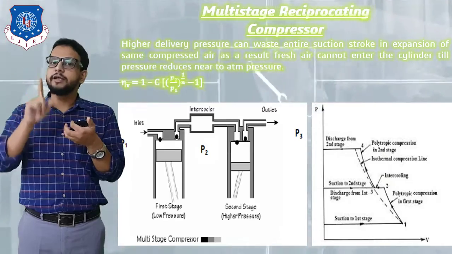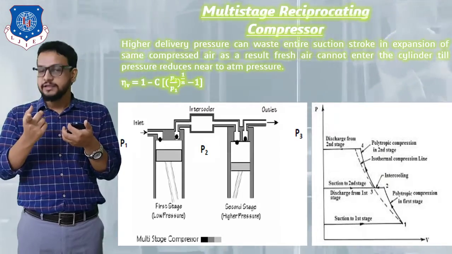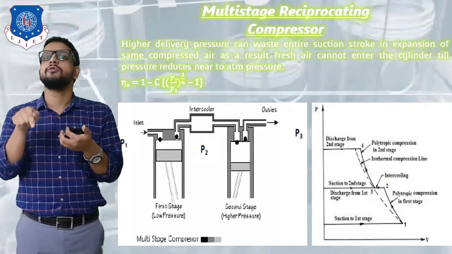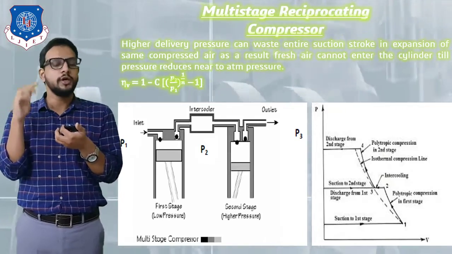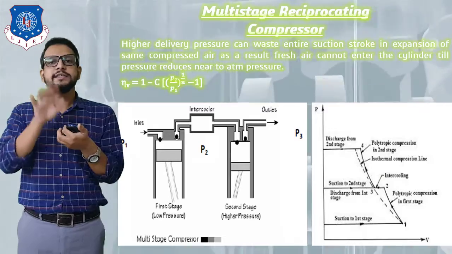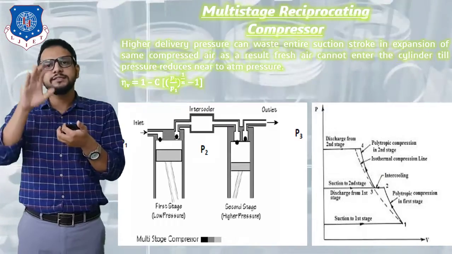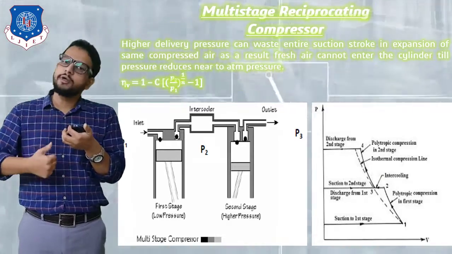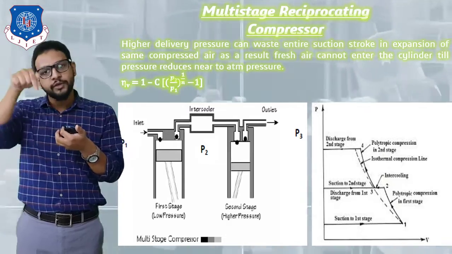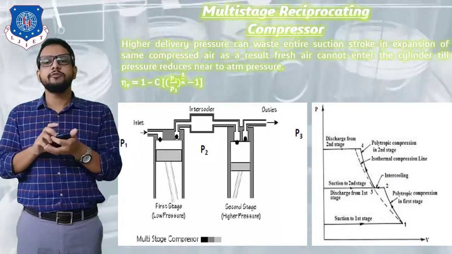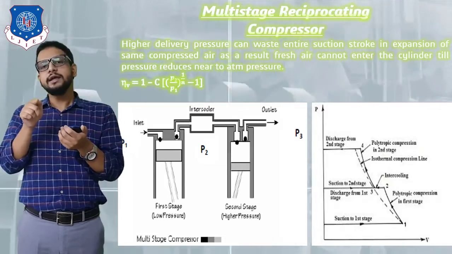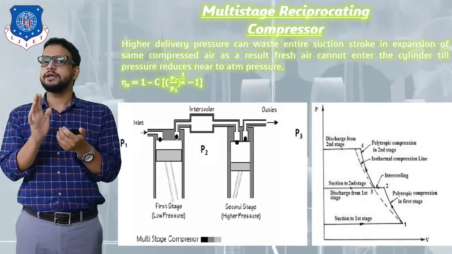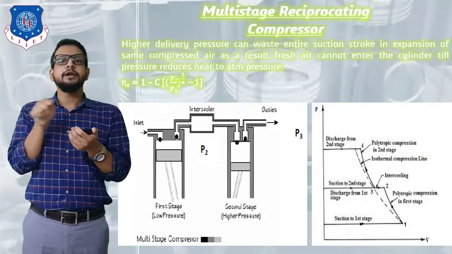And when density reduces, volume is going to increase, since density is equal to mass upon volume, which means density is inversely proportional to volume. So similarly, if cooling is done, the density of air is going to increase, but its volume is going to reduce. So this is represented from point number 2 to point number 3 by a horizontal line, indicating that pressure remains constant but volume is going to reduce.